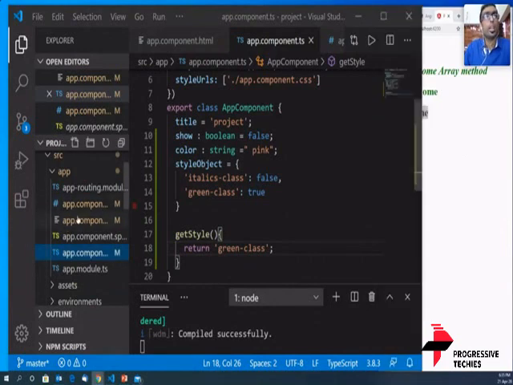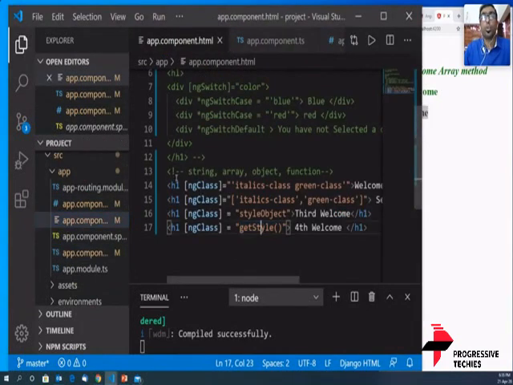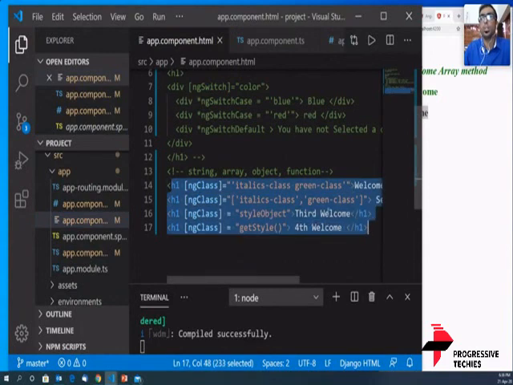So like I discussed, there are 4 ways in which you can apply a style to a div or a container or a particular section. I hope the concept is clear.